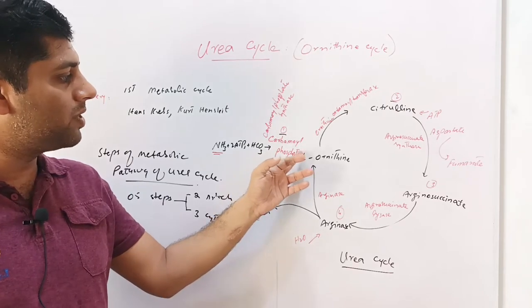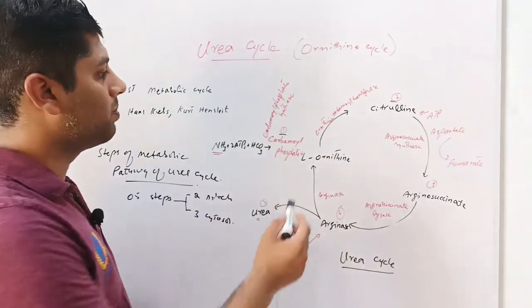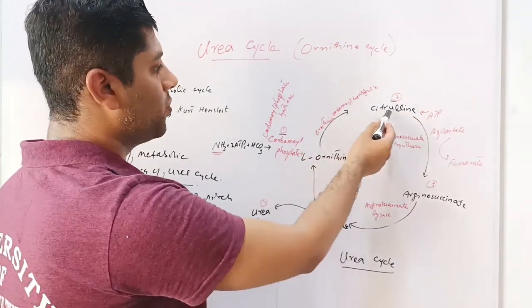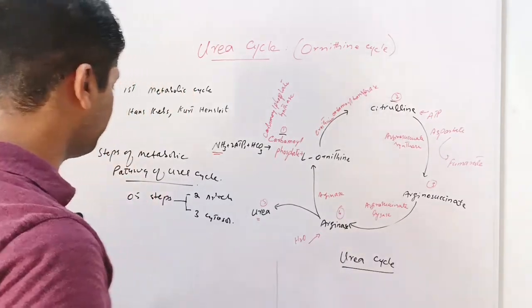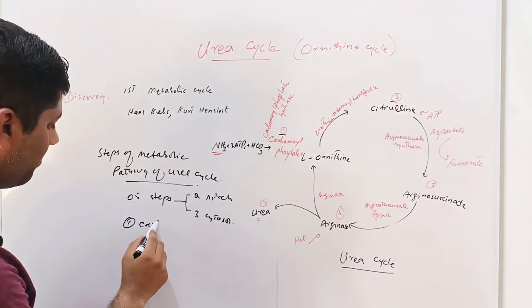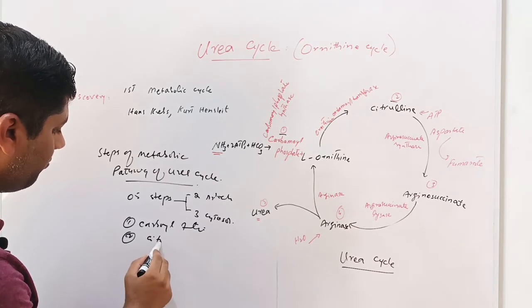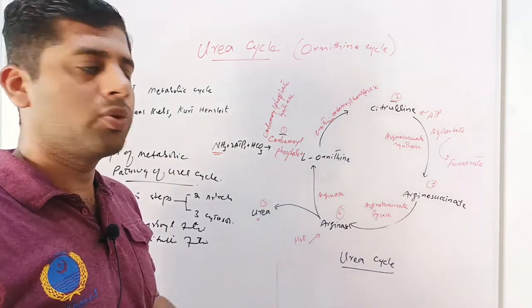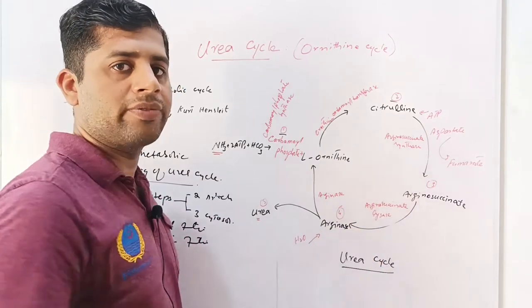In the second step, this carbamyl phosphate combines with the amino acid L-ornithine in the presence of the enzyme ornithine carbamyl transferase and forms citrulline. So the first step is carbamyl phosphate formation, and the second step is citrulline formation. In these reactions, one good thing is that all of the enzymes are named based upon the substrates or products of these reactions.